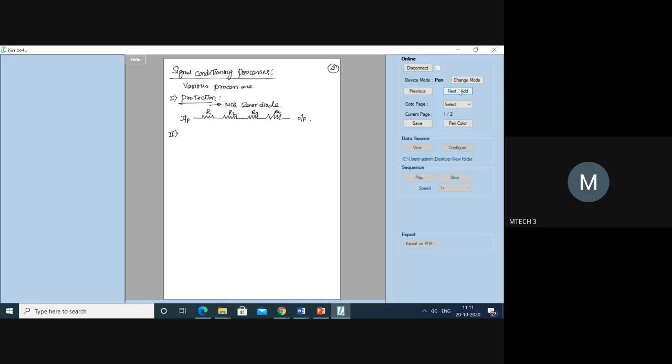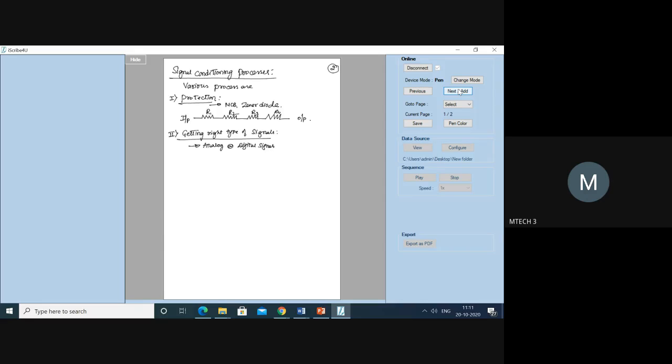Second one is getting the right type of signals. At least note down the points, first point, second point, like that. Getting the right type of signals means whether you require analog or digital signals.